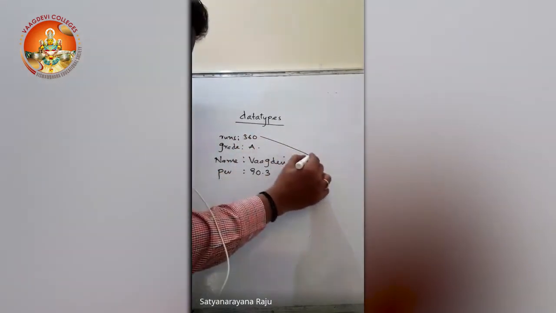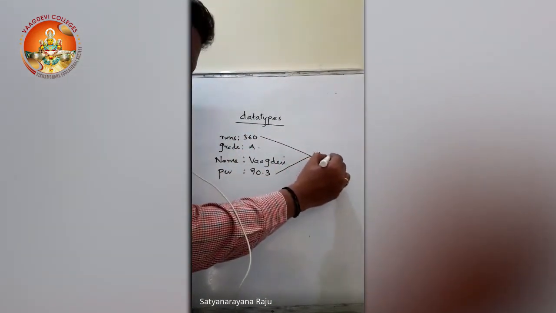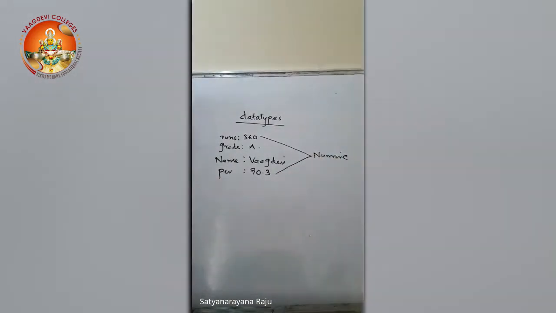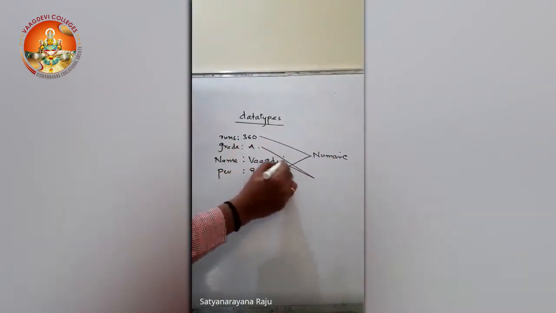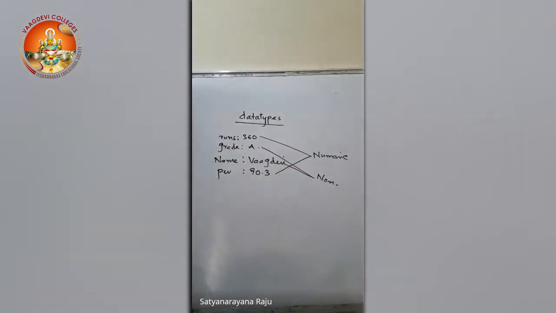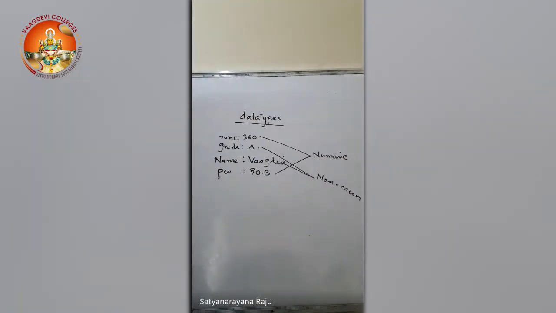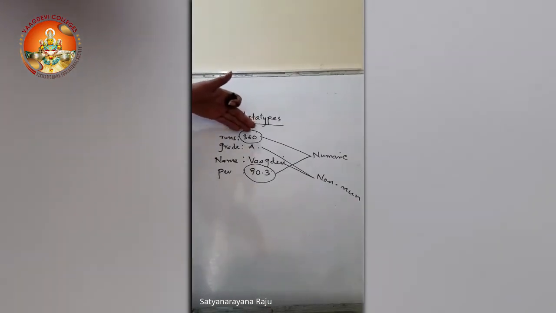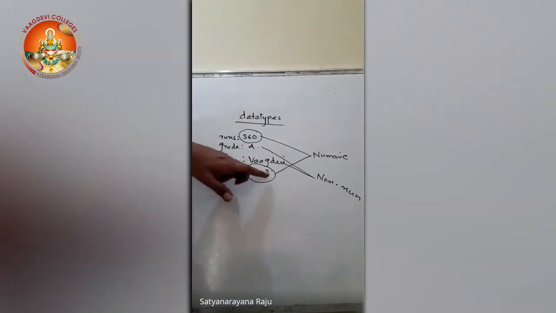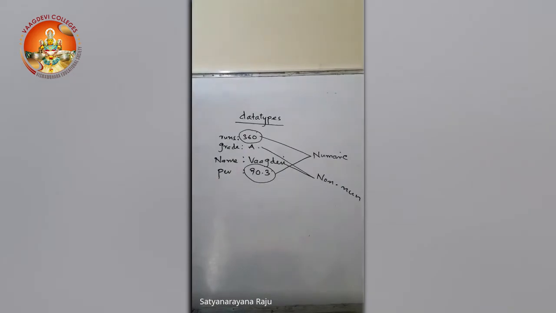These two are numeric items, as they are numbers, so we call them numeric data, and these are non-numeric data items. So depending on the nature, we divide it into some parts. And again, if you want to classify, this is an integer and this is a real number. So what is the type of this data? The data belongs to integer type. This number is an integer number. And coming to this 90.3, this is a real number which consists of an integer as well as a decimal part.